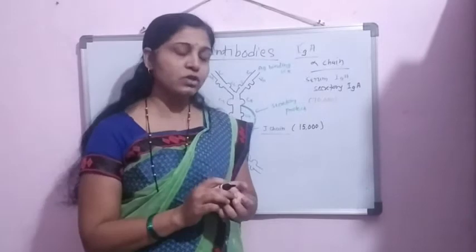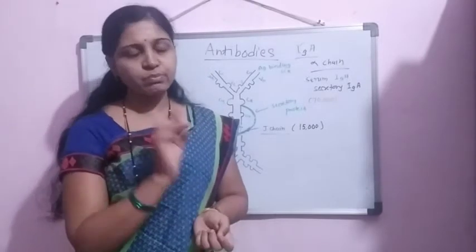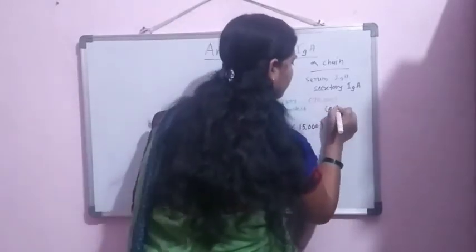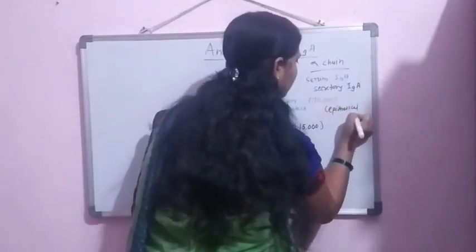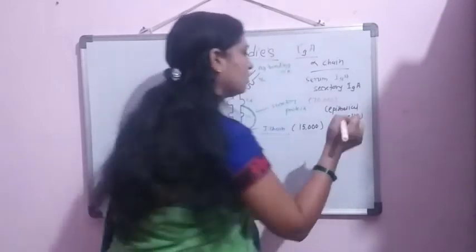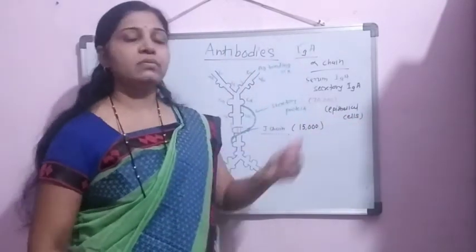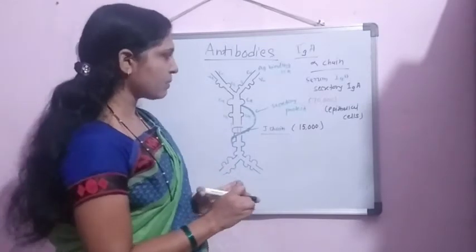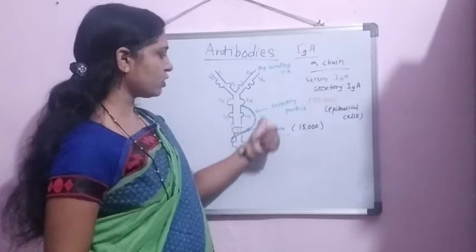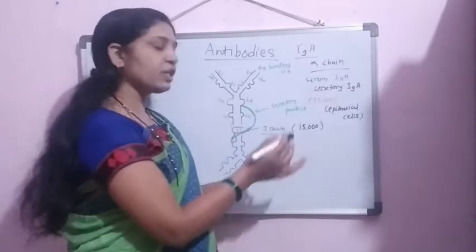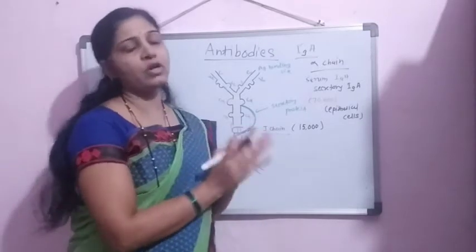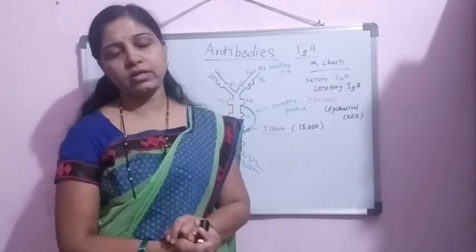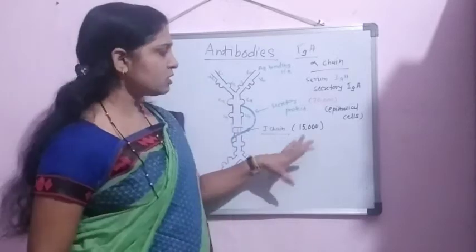It is not produced by the plasma cells; it is synthesized by the epithelial cells. This secretory protein is responsible for the secretion of these antibodies into our body secretions, and for that purpose it is known as the secretory protein, or S component, or secretory component.